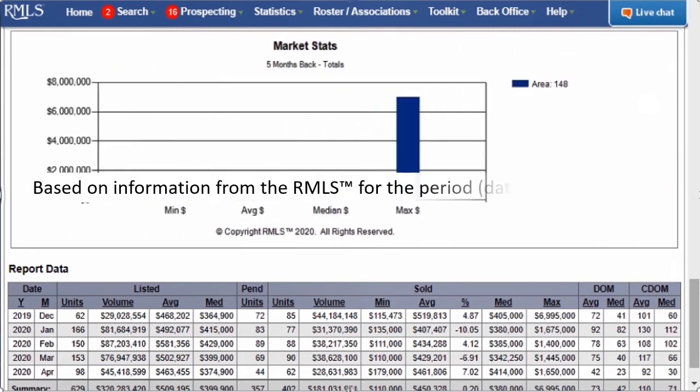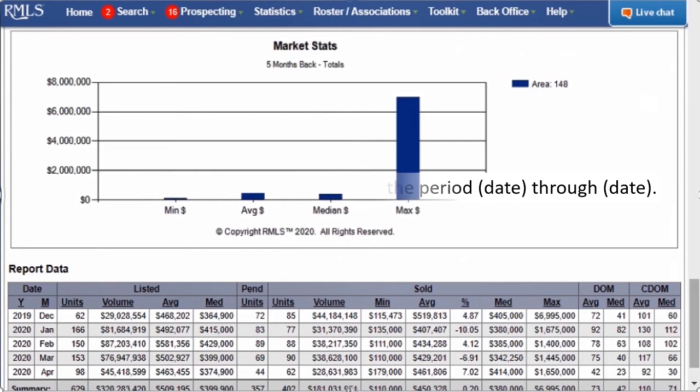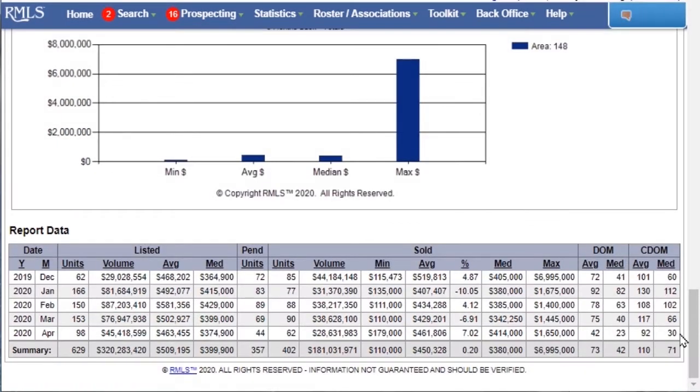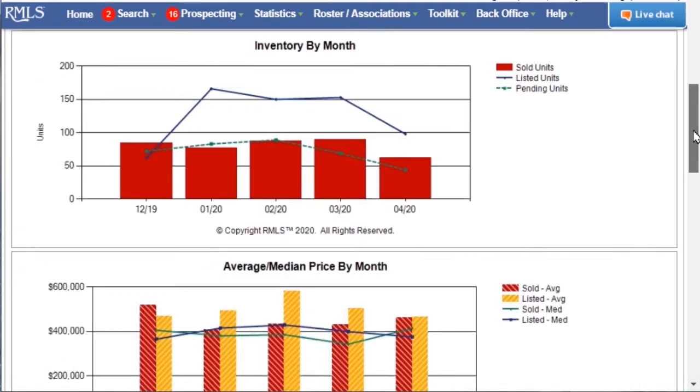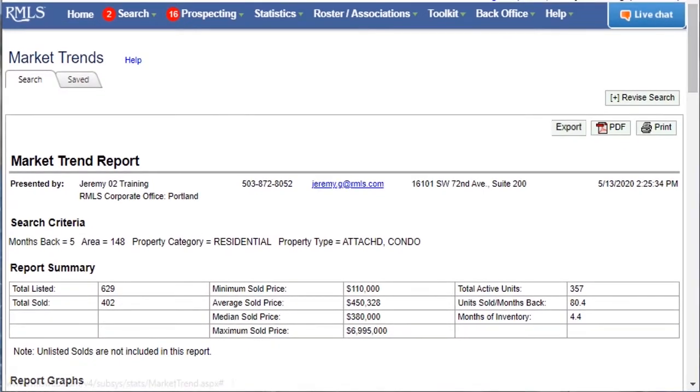Use of graphs and data from RMLS is allowed with the requirement of a notice stating where the data was sourced and what time frame was used. This report can now be exported as a CSV file, a PDF, or printed.